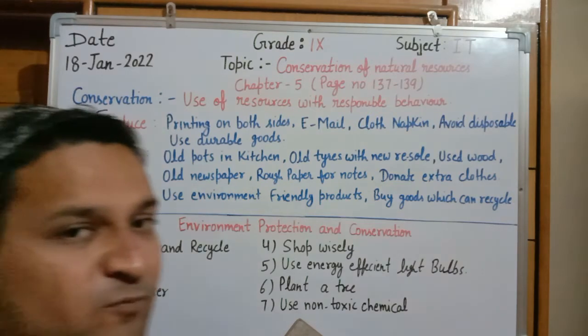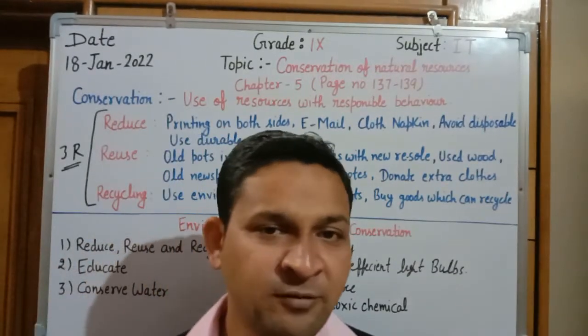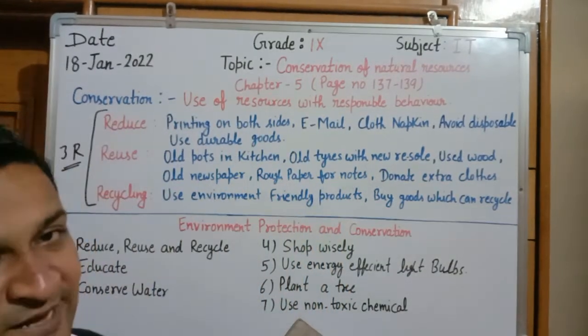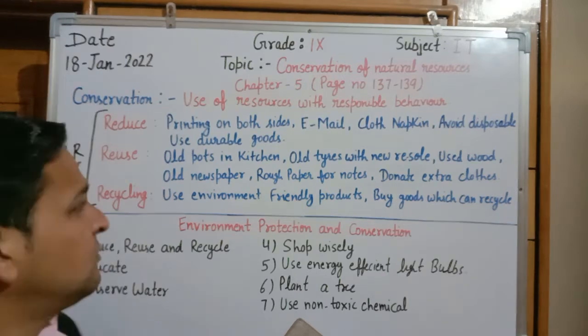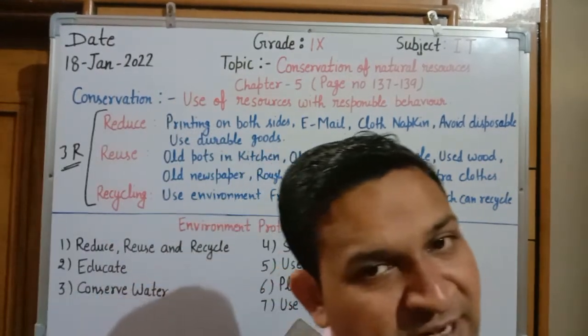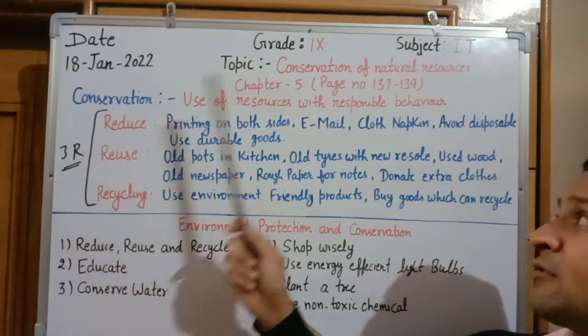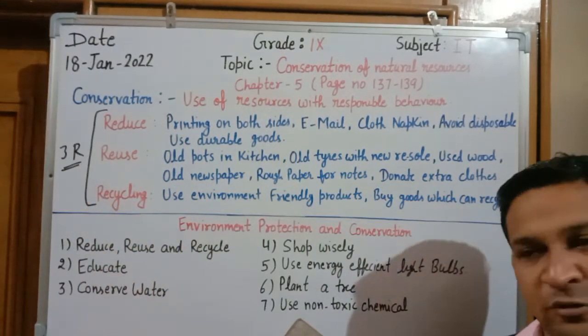What is the 3R formula? 3R means we have to reduce, we have to reuse, and we have to recycle. Reduce, reuse, and recycle. This is the formula to save our resources or to conserve our resources.